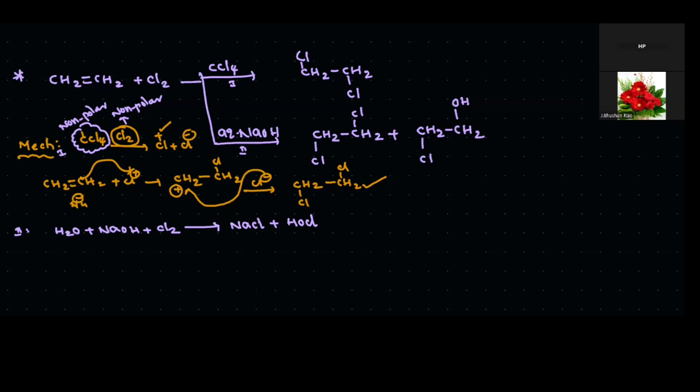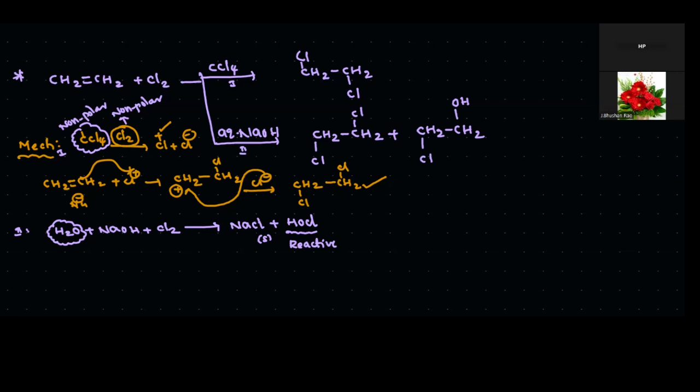Aqueous NaOH means presence of water. Sodium hydroxide reacts with chlorine and forms sodium chloride plus HOCl. Sodium chloride is a salt, but compared to NaCl, HOCl is highly reactive. So the reactive nature of this molecule easily involves the double-bonded carbon atoms.